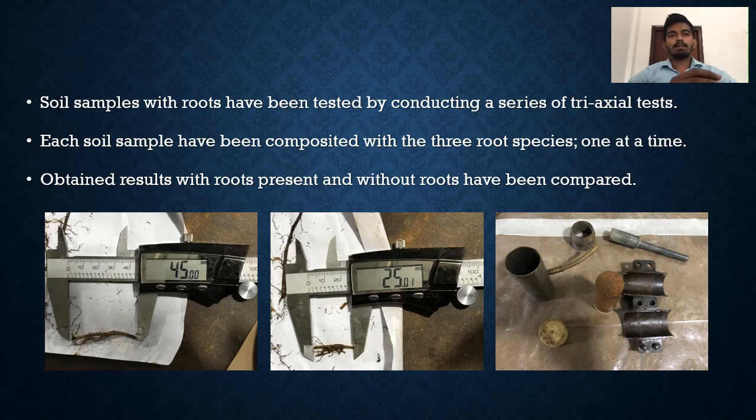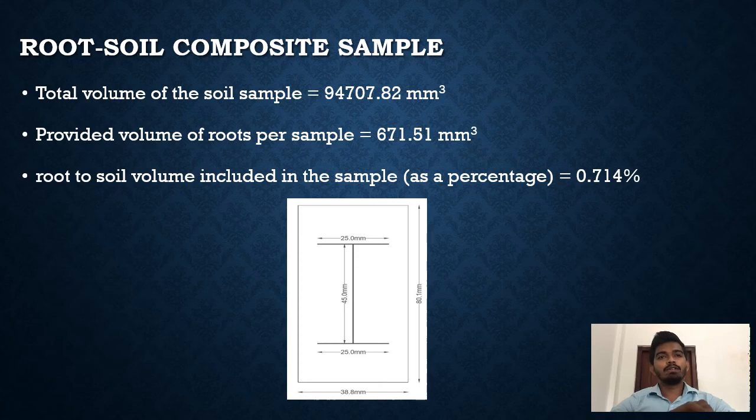Soil samples with root have been tested by conducting a series of triaxial tests. Each soil sample has been composited with the 3 root species one at a time. Obtained results with roots present and without roots have been compared. In this slide, the details of the root soil composite sample are shown.